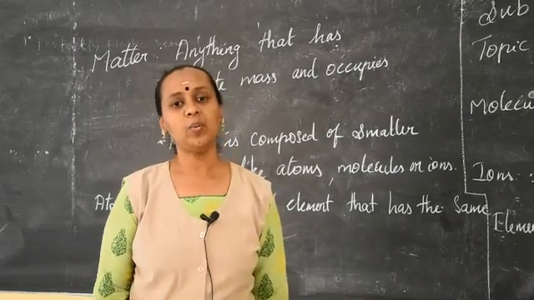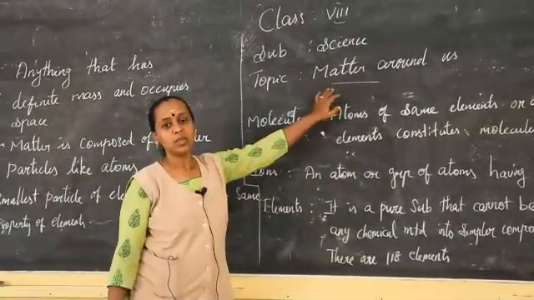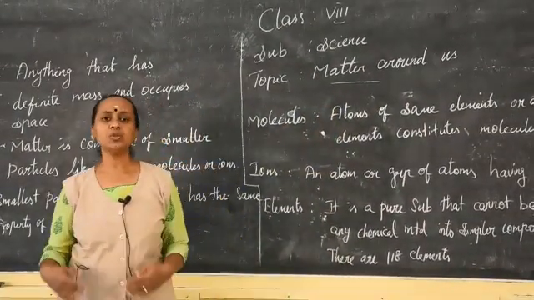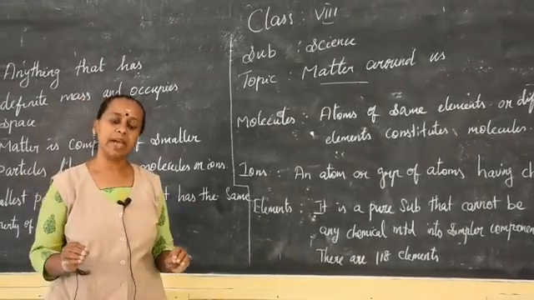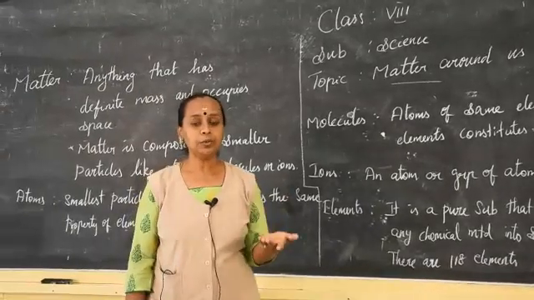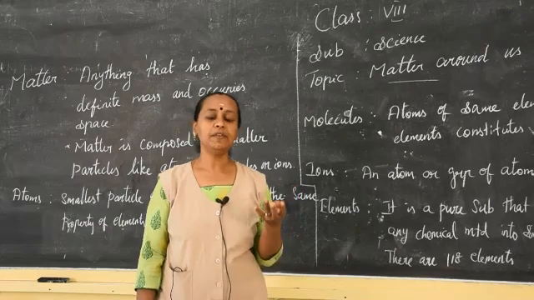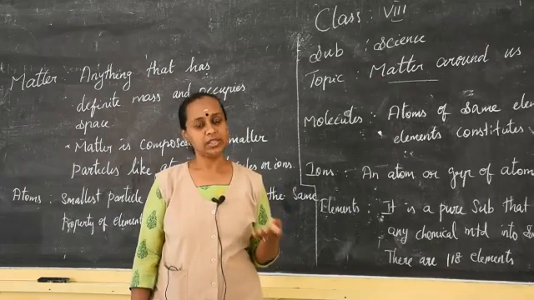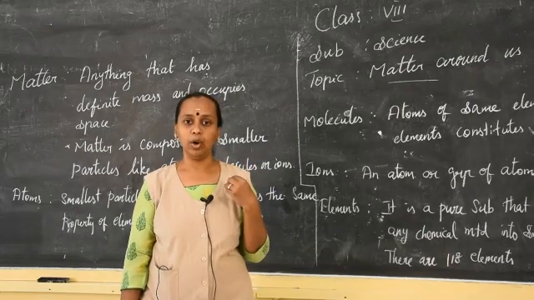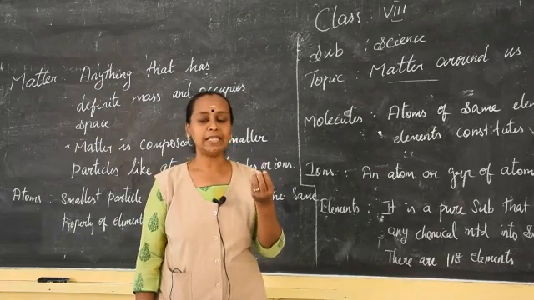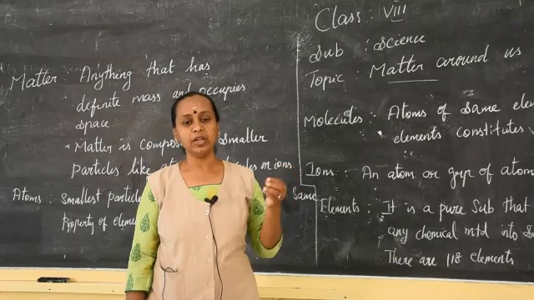Today we are going to learn a very important topic in chemistry, which is nothing but matter around us. We know that in our daily life we are using so many objects. Each and every object in the world around us is made up of some kind of matter. We can perceive that matter through our senses like touching, seeing, smelling, and so on. We can see a glass tumbler, we can feel the air blowing on us, we can smell the pleasant smell from the scent or from the flower. So all these things are made up of some kind of matter.